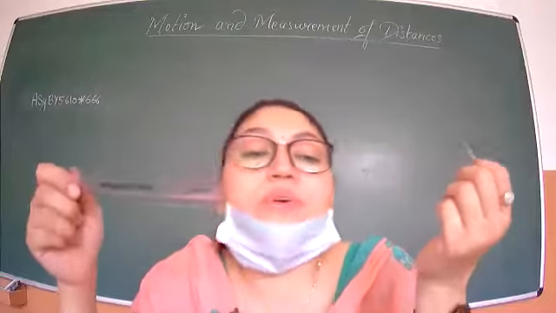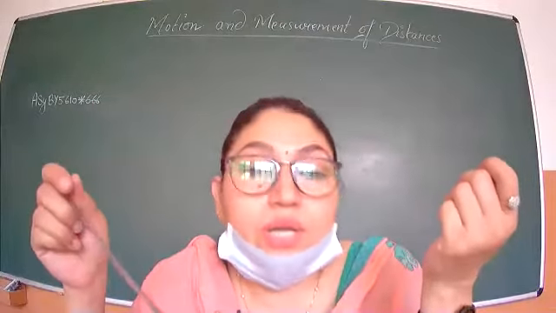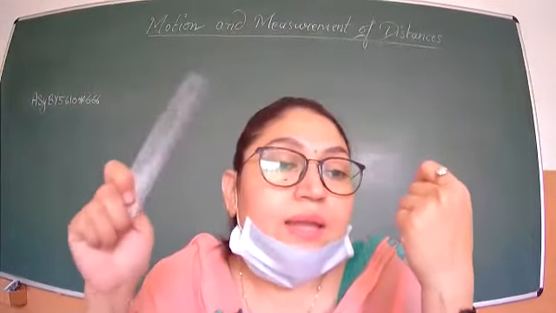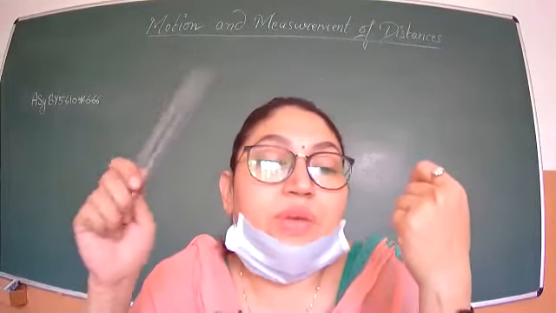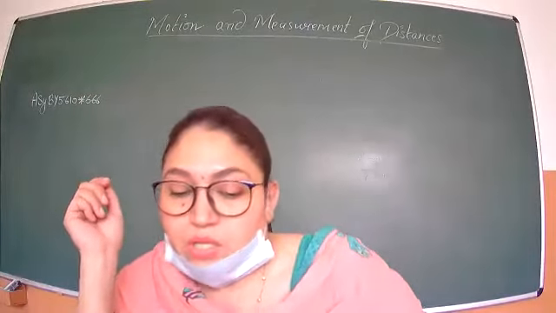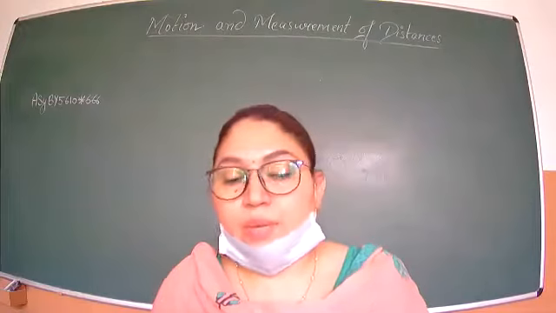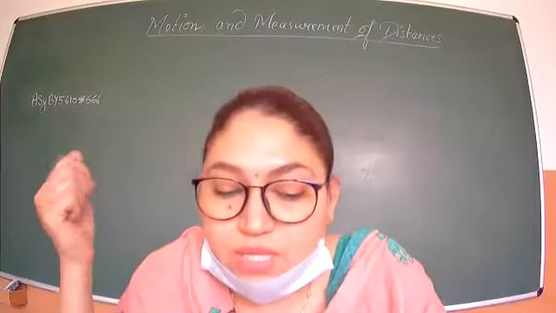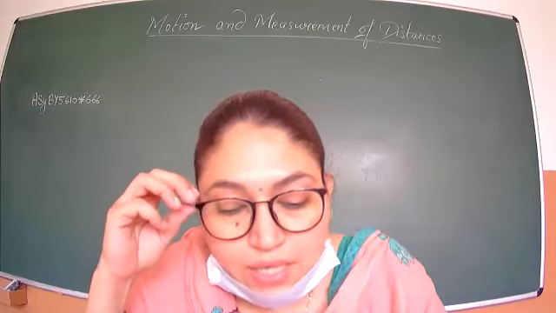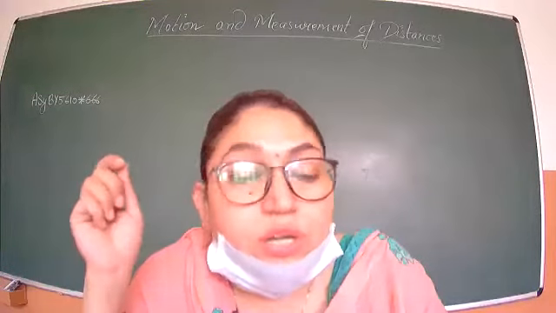And this known fixed quantity is called a unit. So this is the known fixed quantity, that is the scale, and it is known as unit. So this is the unit of measurement which has fixed quantity. Clear? Now see, the result of the measurement is expressed in two parts. One part is a number, the other part is the unit of measurement.